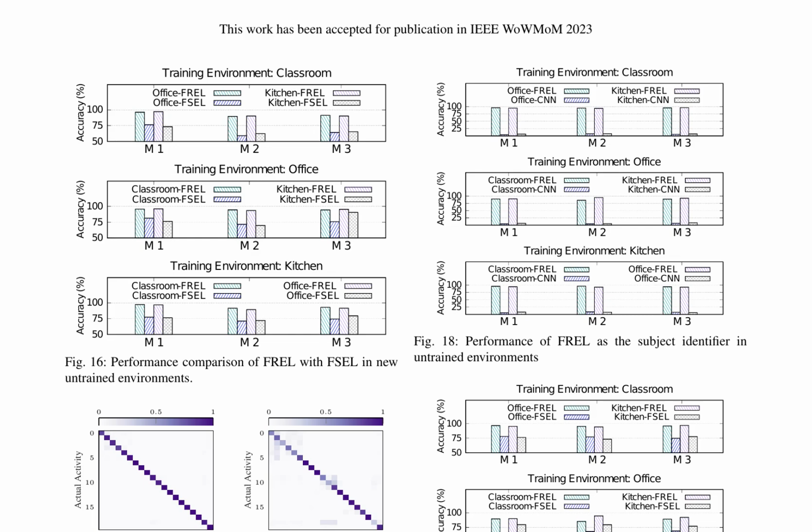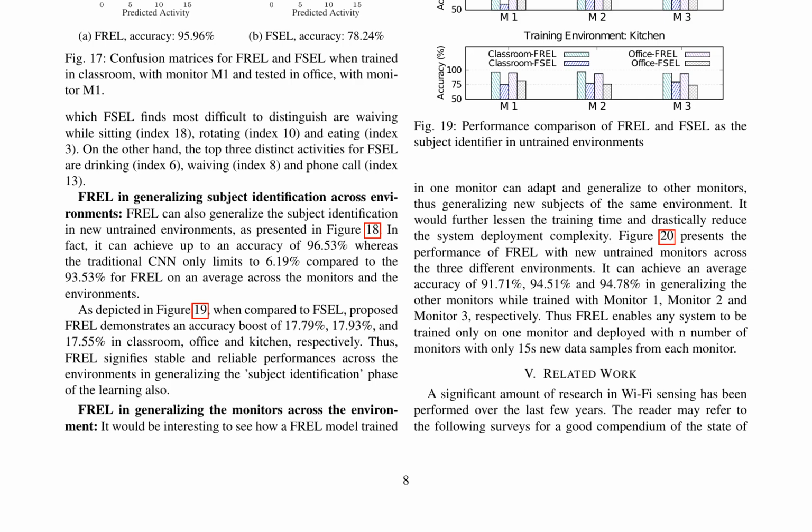Furthermore, FREL can generalize the monitors across the environment, achieving an average accuracy of 91.71%, 94.51%, and 94.78% in generalizing the other monitors while trained with Monitor 1, Monitor 2, and Monitor 3, respectively. This enables any system to be trained only on one monitor and deployed with n number of monitors with only 15 new data samples from each monitor. The results demonstrate the robustness, reliability, and strong adaptive capability of FREL to new environments and subjects.